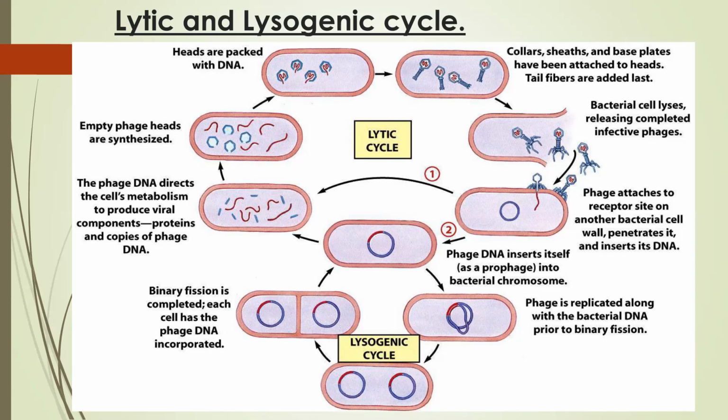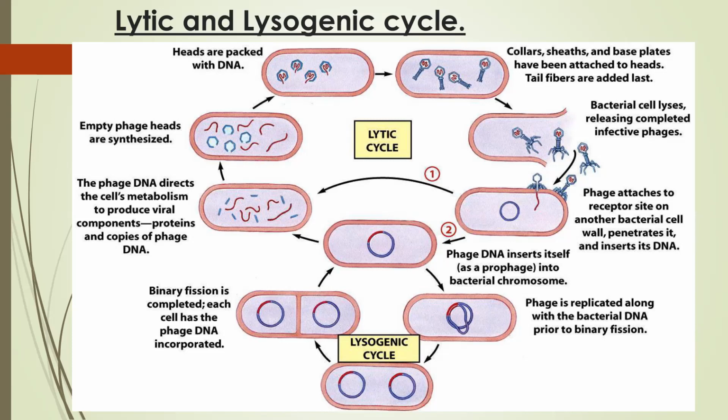If this integration enters into this form, there is uncoding of the genetic material. It has been integrated, and uncoding takes place. Ultimately there is formation of the capsid and other genetic material. The genetic material comes under the capsid, and hence ultimately they form a tail.